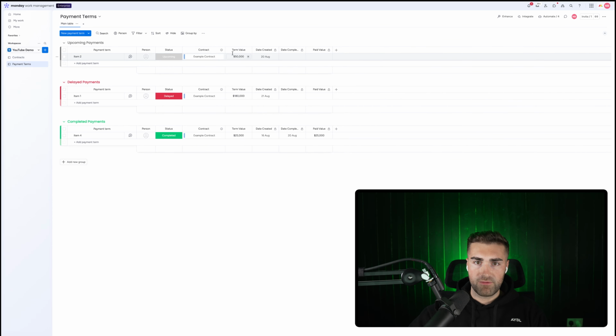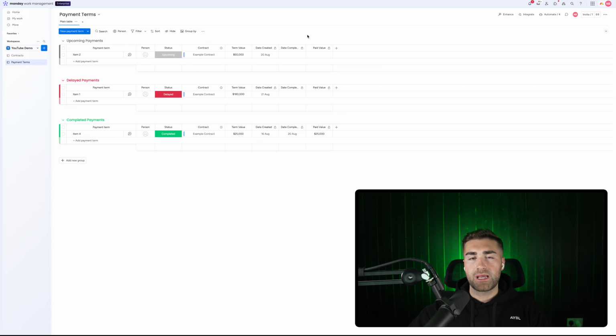So you can see we've got our term value of 50,000, 180,000, and then we've got a completed payment of 25,000. Now, what we also want to be able to do is manage when these payments are actually going to be coming in. This is consequently important for cash flow. So when is it expected to be completed?